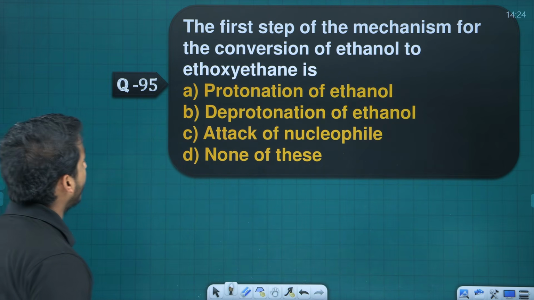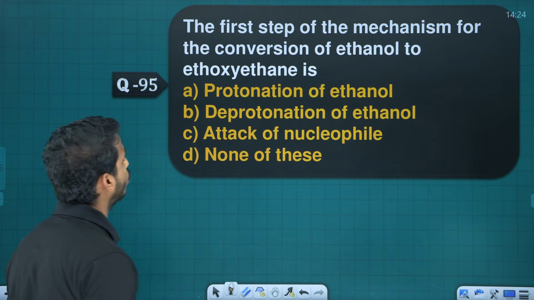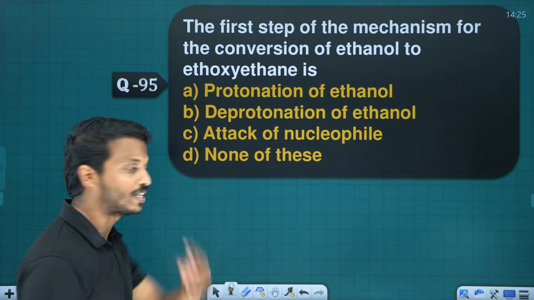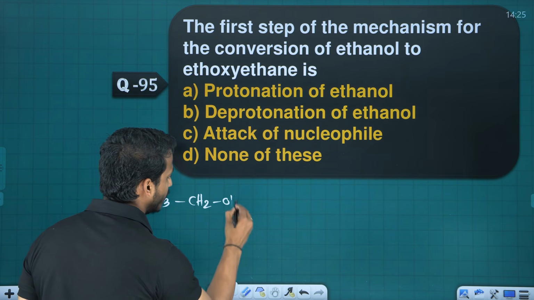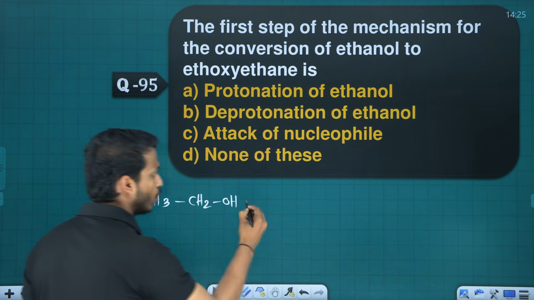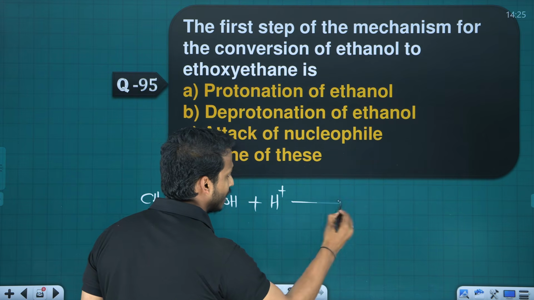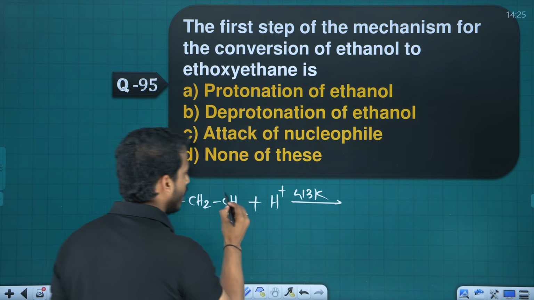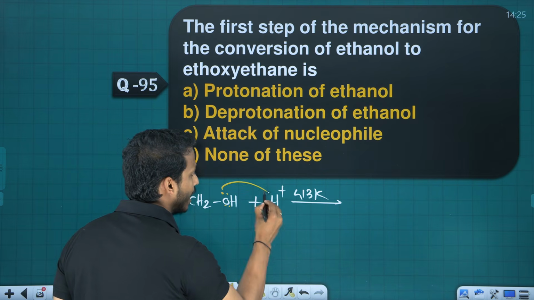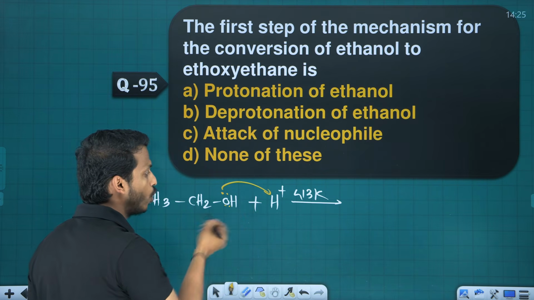The first step of the mechanism of conversion of ethanol to ethoxyethane. There are 3 steps actually. Ethanol. What is the first step you remember? How many of you remember the first step, dear? You will take the alcohol. We will treat it with acid at what temperature? 413 K, right? What is the first step in this one? The alcohol gets protonated. They will add the proton to ethanol.